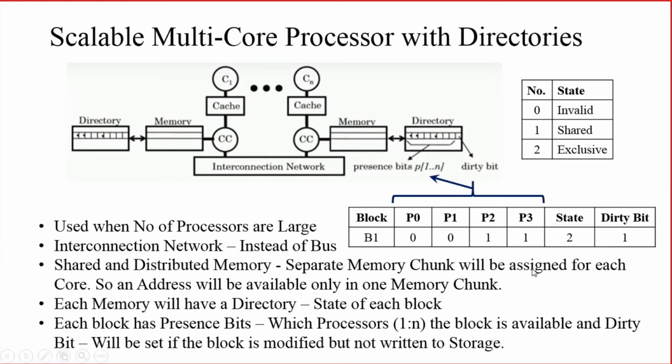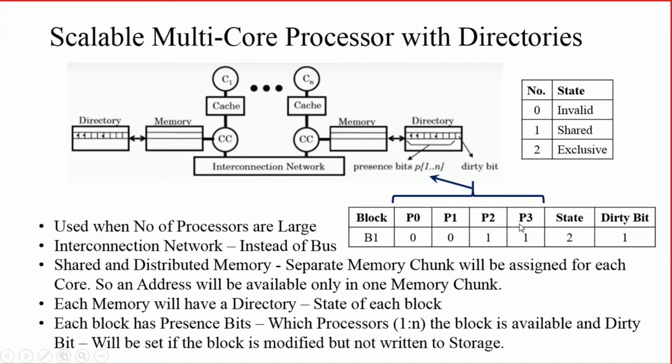So this shows a sample directory entry. What all entries are there in a particular directory? The first one shows which block we are going to represent. This is a block number, for example, and next are the presence bits. Here we are going to consider 4 cores, P0, P1, P2, P3.